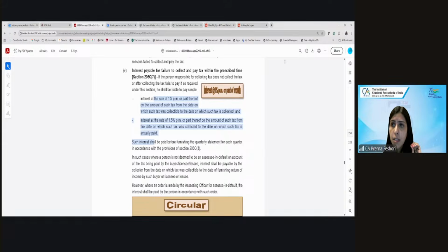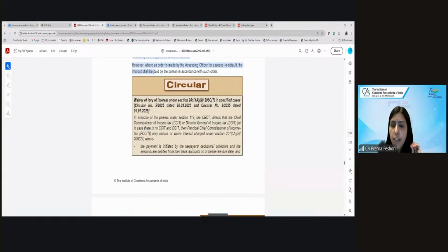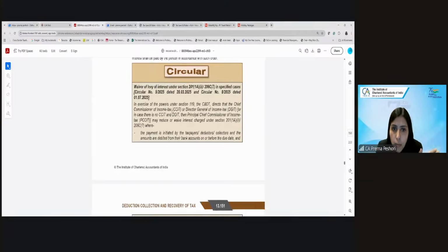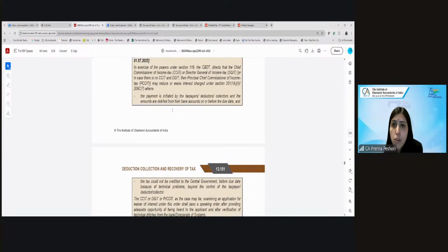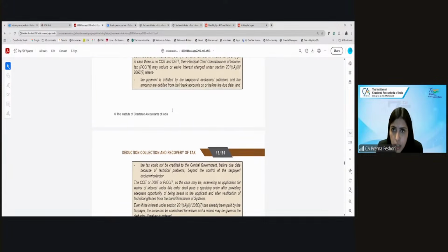There is again the same CBDT circular, waiver of the interest. So same thing. If the TCS has not been collected, the Chief Commissioner or Director General has the power to reduce or waive the interest under Section 206C(7).